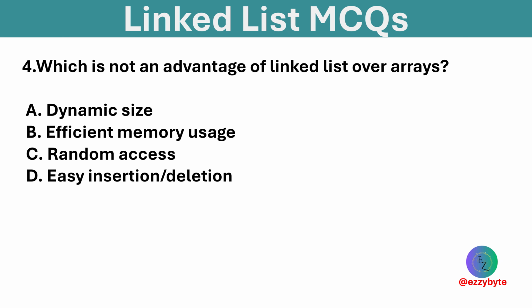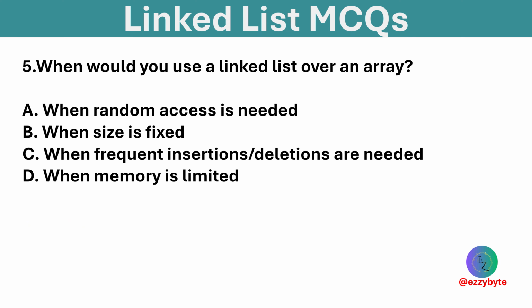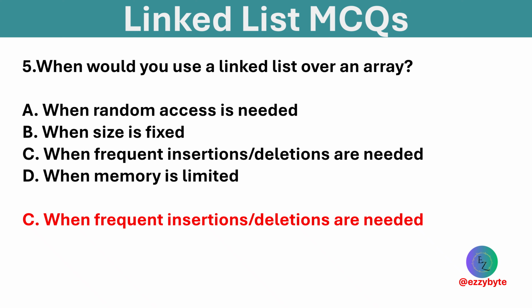Which is not an advantage of linked list over arrays? Options are dynamic size, efficient memory usage, random access, and easy insertion or deletion. Option C is correct. A linked list doesn't support random access like arrays. When would you use a linked list over an array? Options are when random access is needed, when size is fixed, when frequent insertions or deletions are needed, and when memory is limited. Option C is correct. Linked lists are better when frequent insertions or deletions are needed.